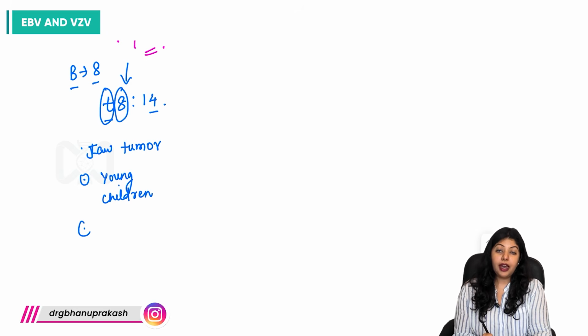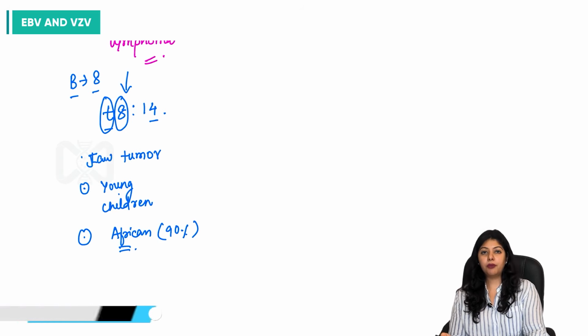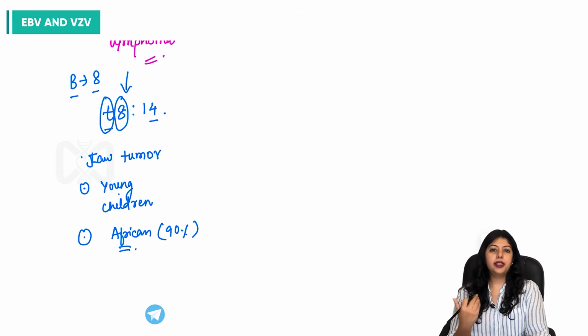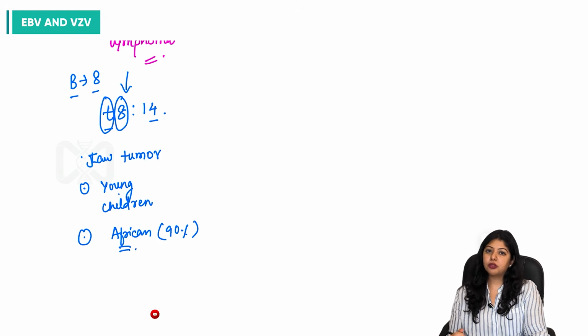and mostly Africans. In 90% of cases, Africans would be affected in Burkitt lymphoma, and it is also asked as an image-based question where you would be given an image of an African child with a jaw tumor, and the most probable answer is going to be Burkitt lymphoma. The question can be twisted and you can be asked about the virus with which this malignancy is associated, and you must know the answer.